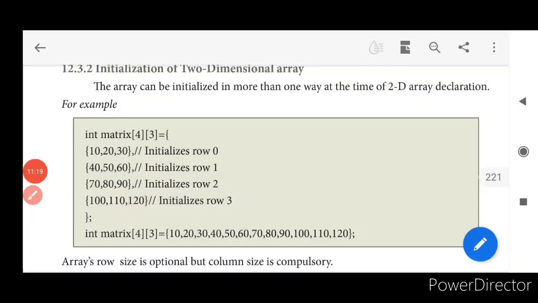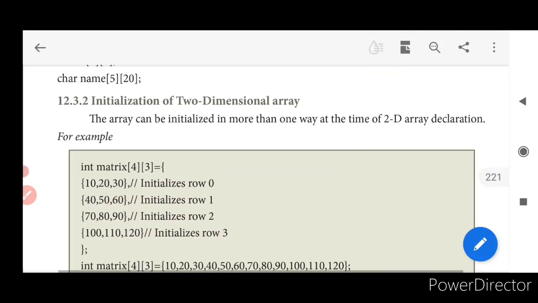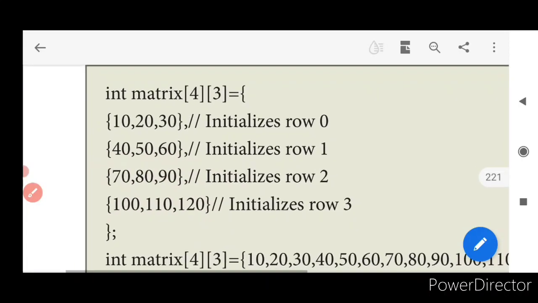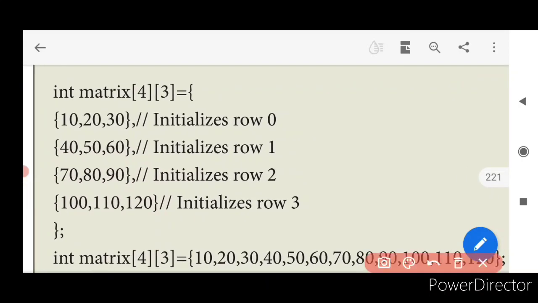So initialization of variables, how it is going to be: int matrix of 4 3. It means 4 rows and 3 columns. Just have a look here. Four rows: 1 row, 2 row, 3 row, 4 row. 4 rows, 1 2 3.